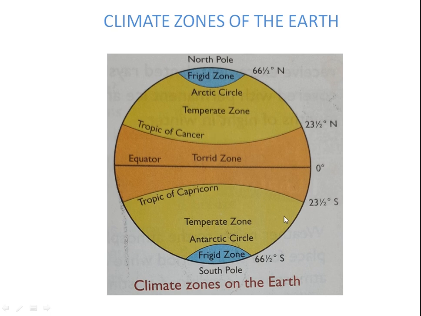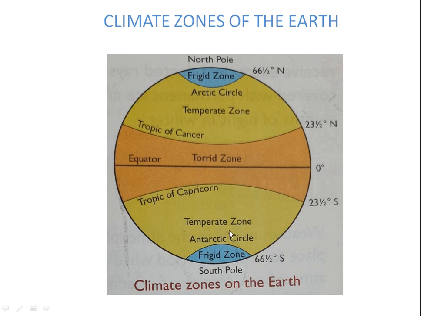Next, whereas the south temperate zone, see here, this is the south pole. Here is the temperate zone, meaning this is the south temperate zone, situated between the Antarctic Circle and the Tropic of Capricorn. This is about the temperate zone.